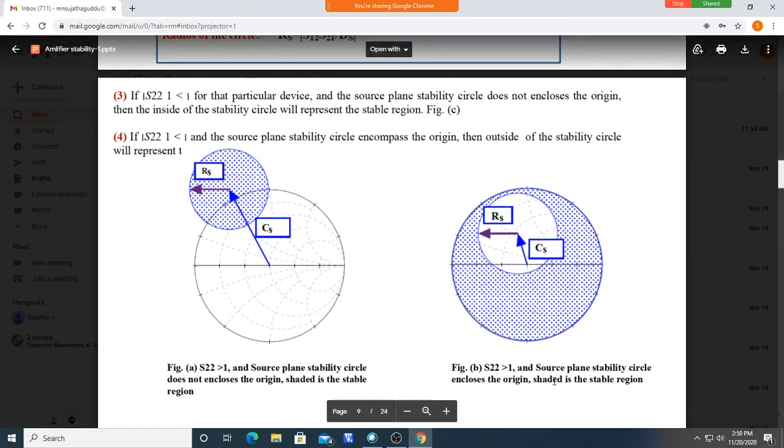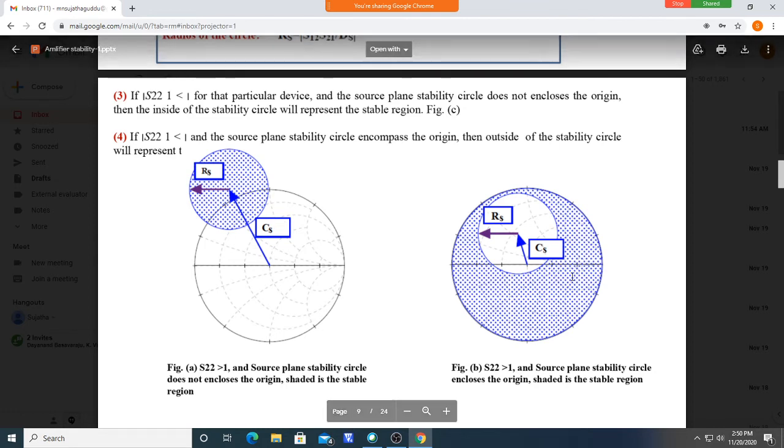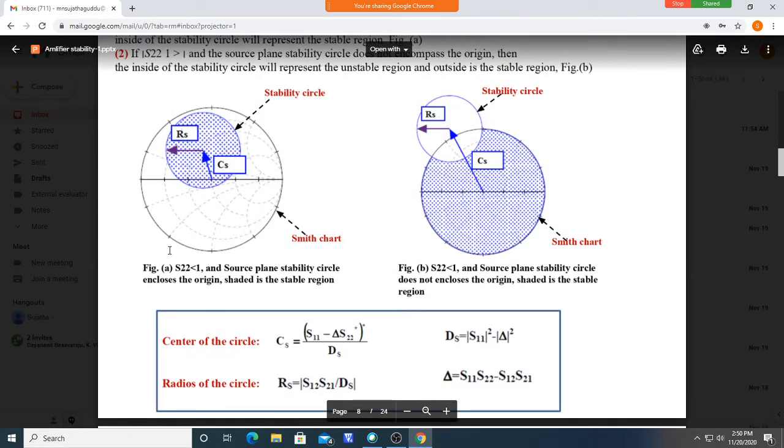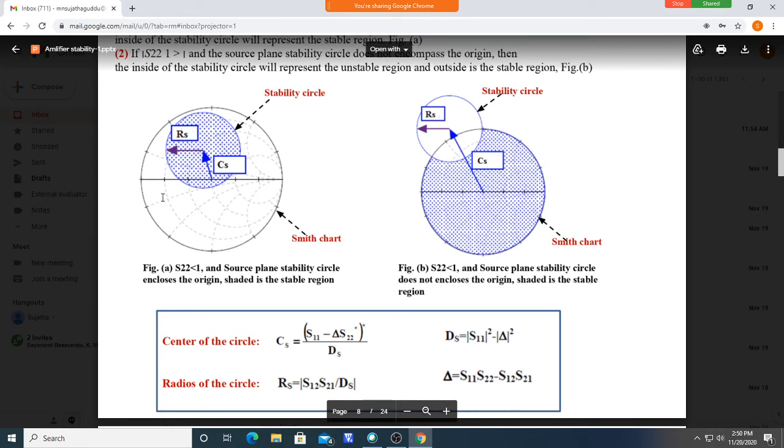Stable values are shaded; the shaded region is the stable region. If S22 is greater than 1, values outside the stability circle are stable. But if S22 is less than 1, values inside the stability circle are stable, and outside are not stable.